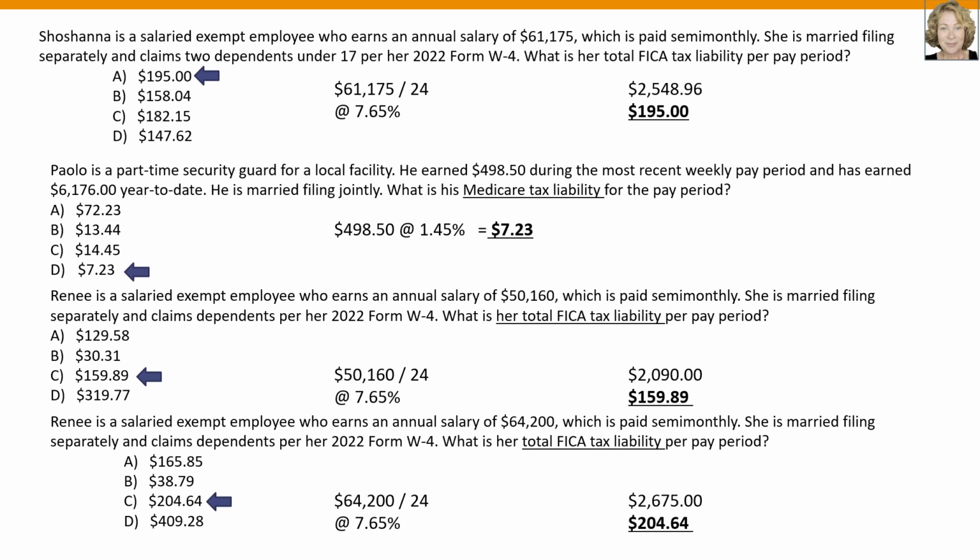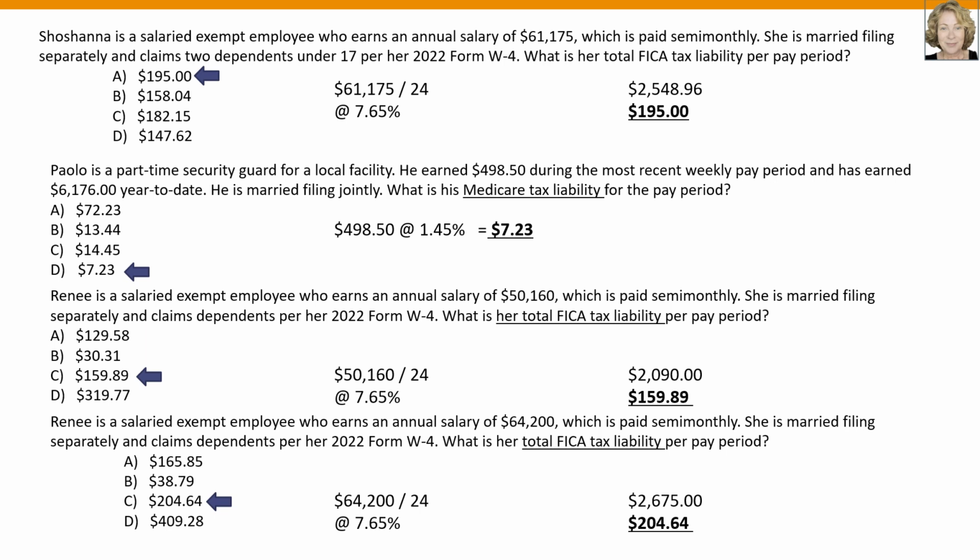And when you see that the question asks for the FICA tax liability, that tells you that we need to calculate both the Social Security and the Medicare taxes. We need to also double check that the wages are below the maximum Social Security wage amount of $142,800, which Shoshana's wages are. So we'll start by dividing the annual salary of $61,175 by 24.